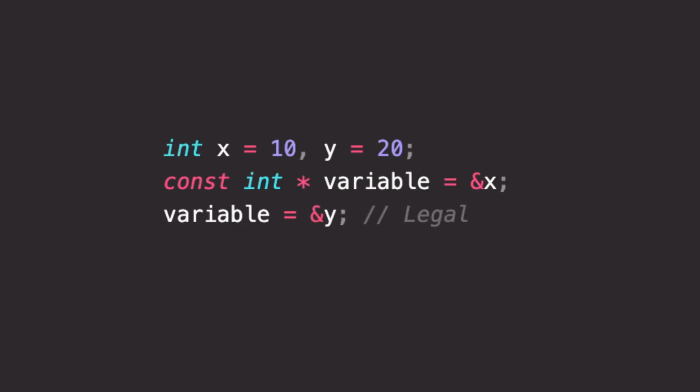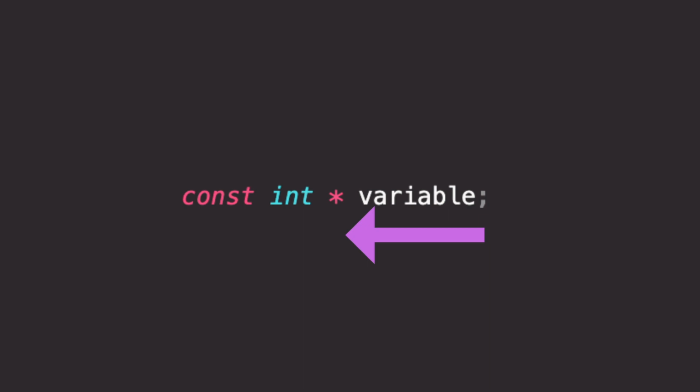I can reassign this variable to some other variable's address. So what does the const mean here? Isn't this confusing? Now let's read it from the right. Pointer to an integer that is const. And that is the right interpretation. It is a pointer to some integer that is const.